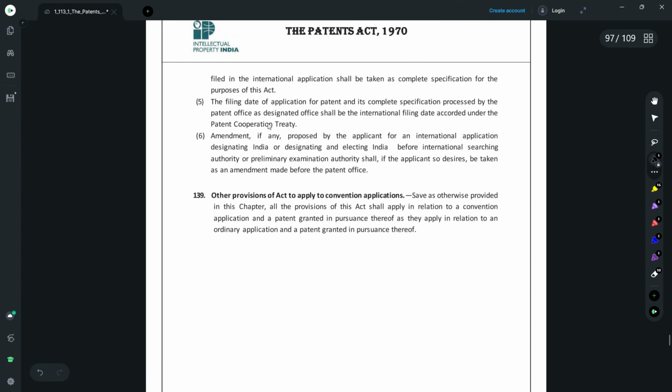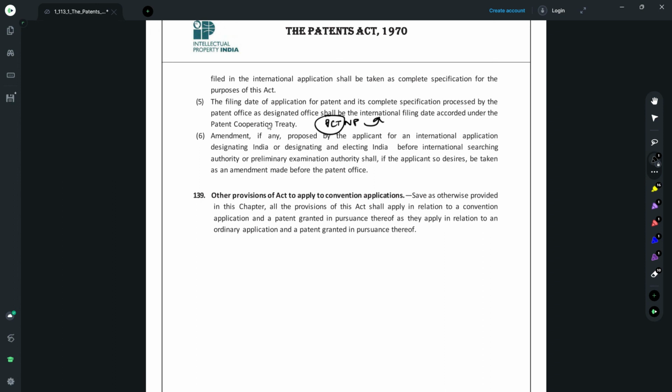Subsection 5 provides that for the Indian PCT national phase application, the date of filing would be considered as the international filing date. So whatever is the date of the international PCT application, that would be considered as the national phase date of the Indian application. So your Indian application would be considered to be filed on the same date as the PCT international filing date.